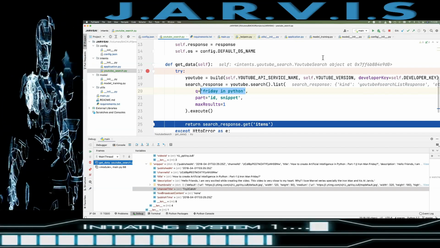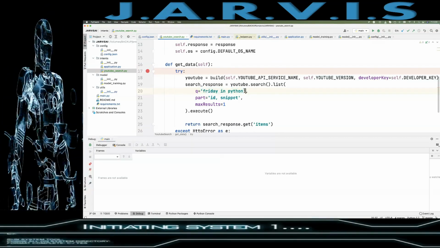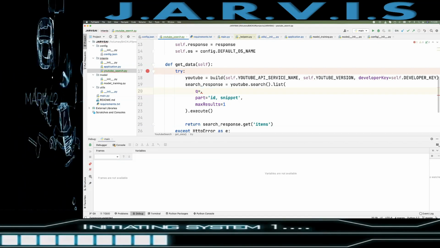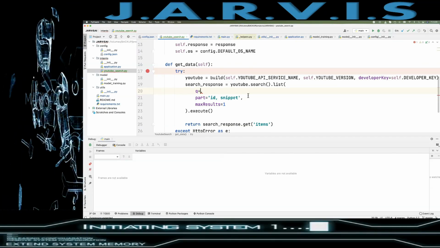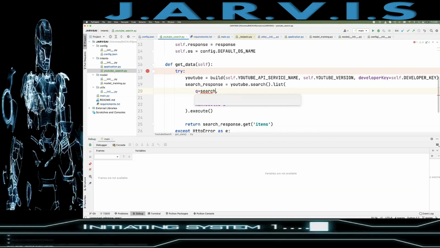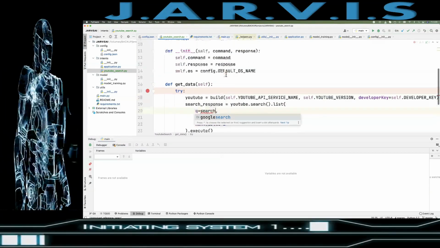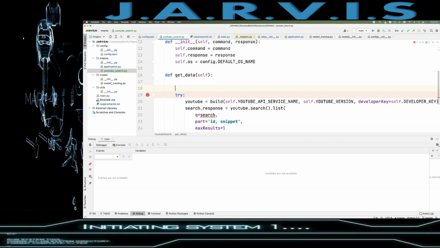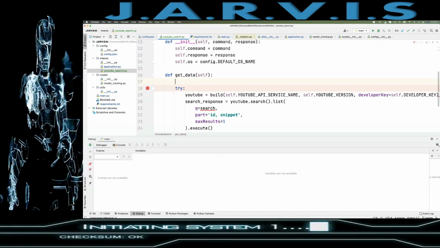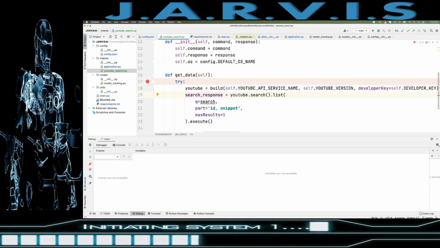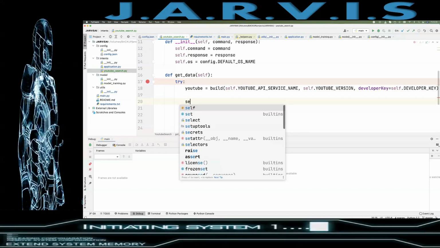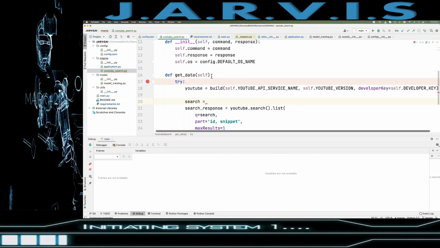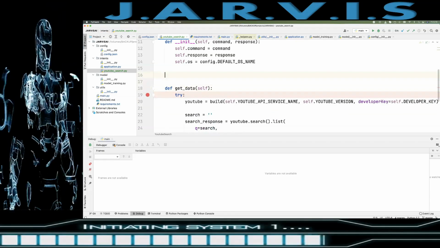So how can we do this? You can see how easy it is to integrate the YouTube API, right? Now here we need to have the search text. So here I'm just giving search, and here I'm going to create search equals to, and let me create another method for this.